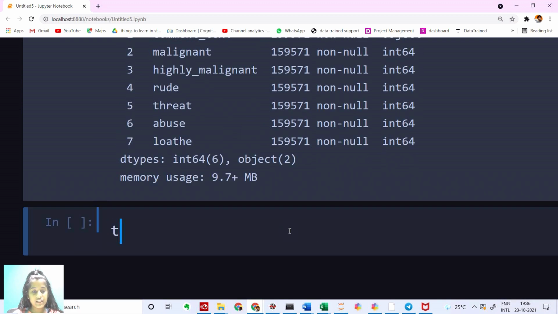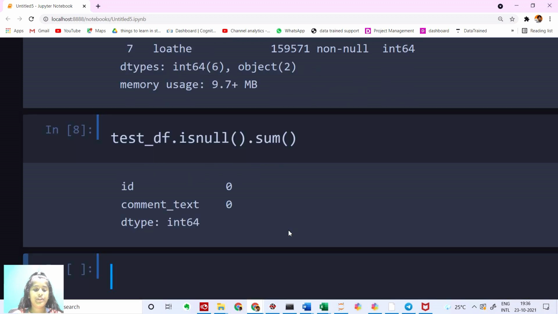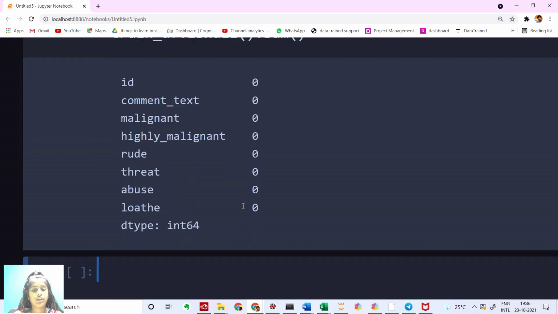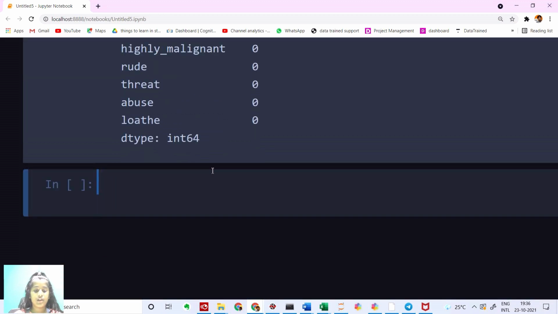And let's see if we have any null values. So I'm going to say test_df.isnull().sum. I'm pretty sure no. Yes. Let's check the same thing in our train dataset. I'm pretty sure there are no null values. Yes, no null values.